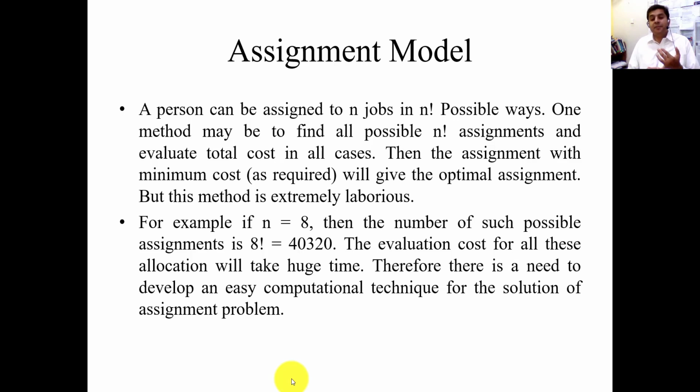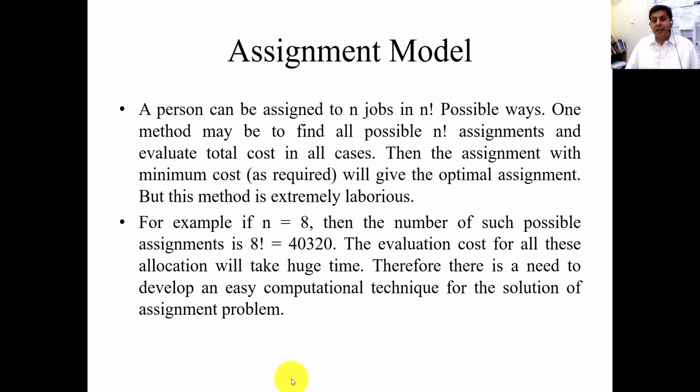We already know the concept of combination. We already know the concept of permutation. So what is the difference between combination and permutation? In combination there is no order. For example, there will be no order like 1, 2, 3, senior, junior, or most senior. But in permutation, there should be a specific order formation. So a person can be assigned to n jobs in n factorial possible ways.